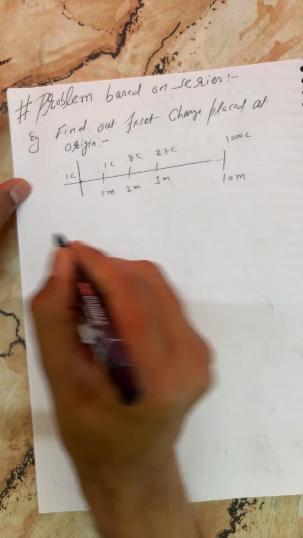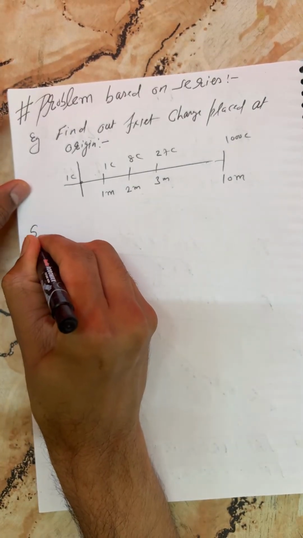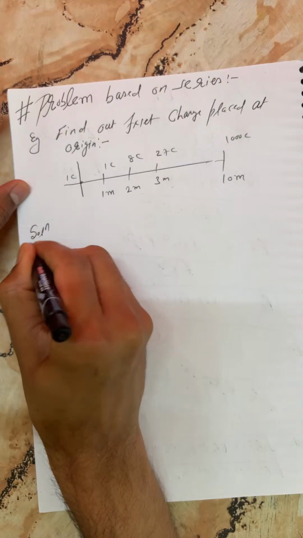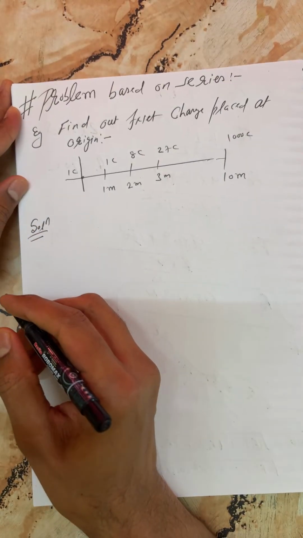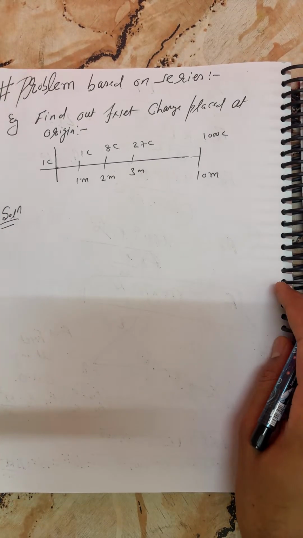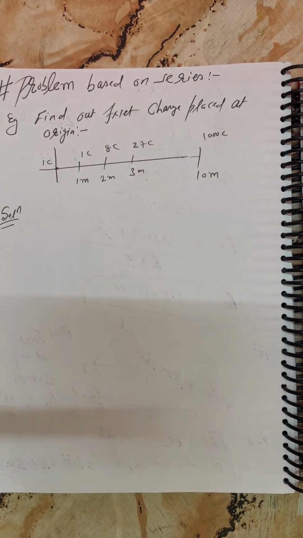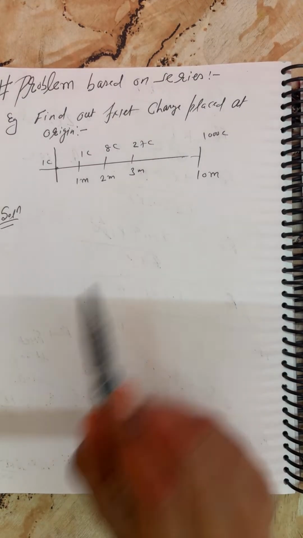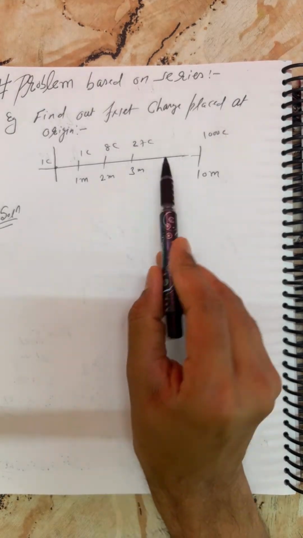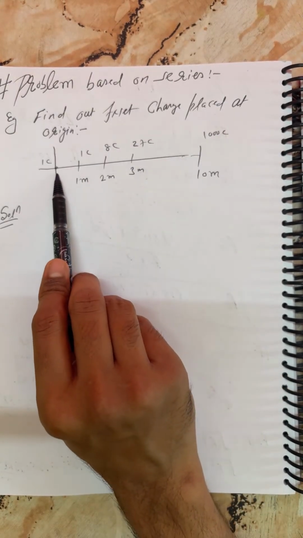Listen carefully, beta, how I'm going to solve the question here. This is a very common format, so just keep it in your mind. Here I'm trying to connect everything. I don't want to skip anything with you. I know what the question is: we have to find F net for the charge at the origin.